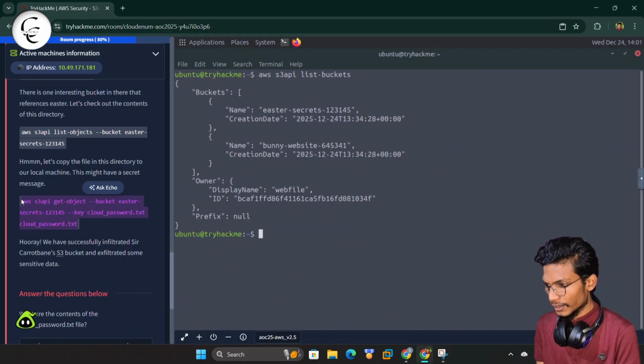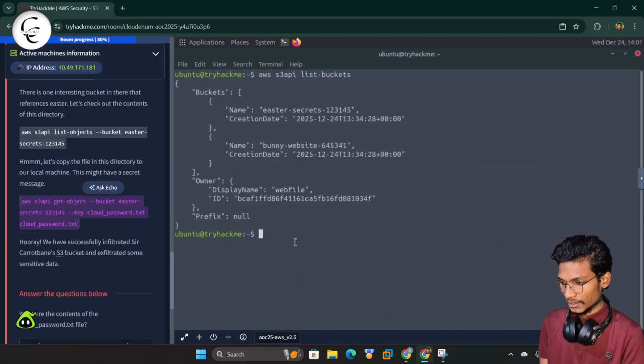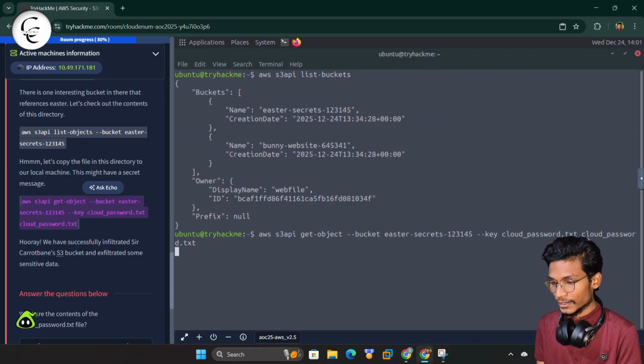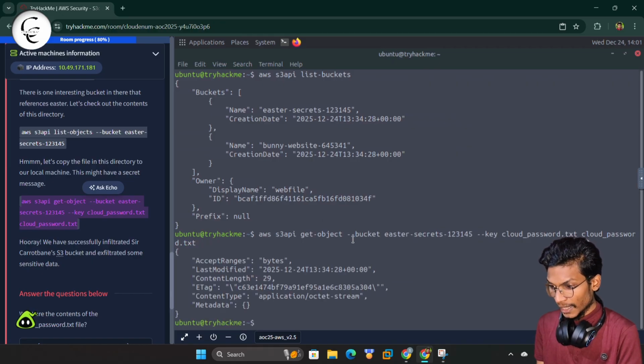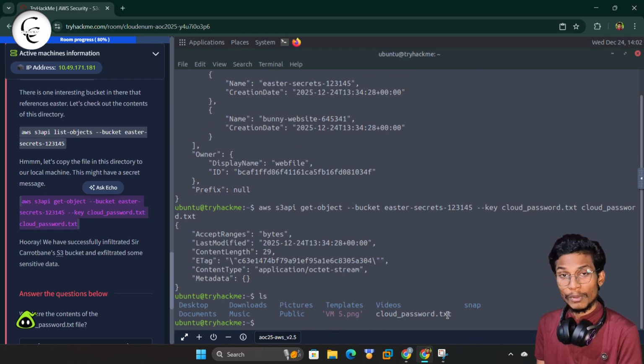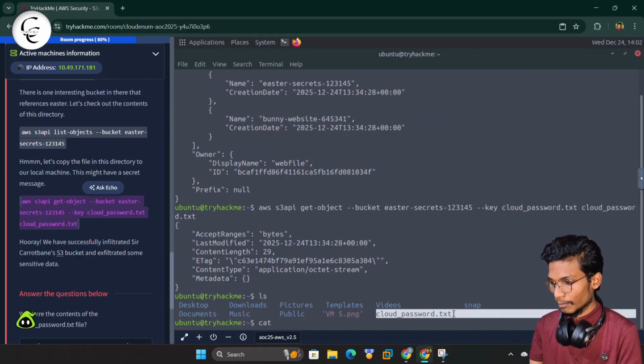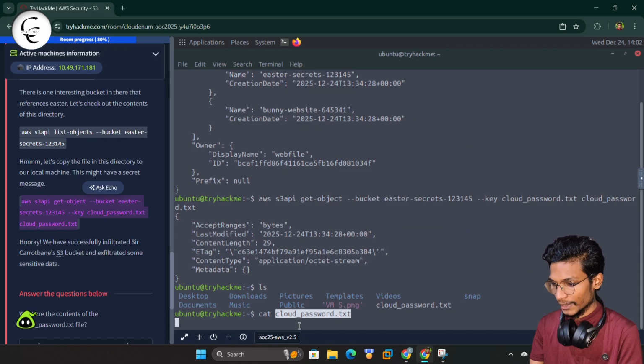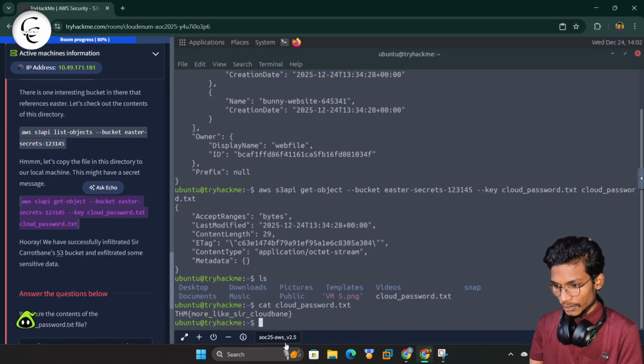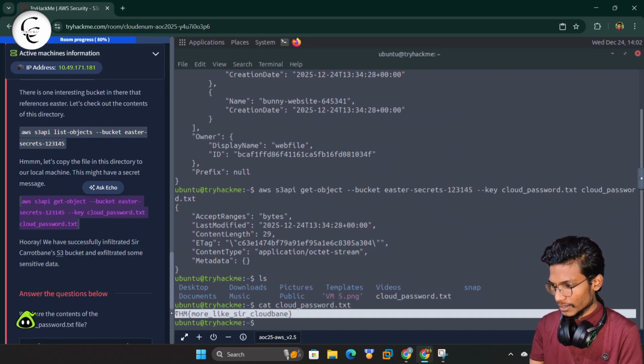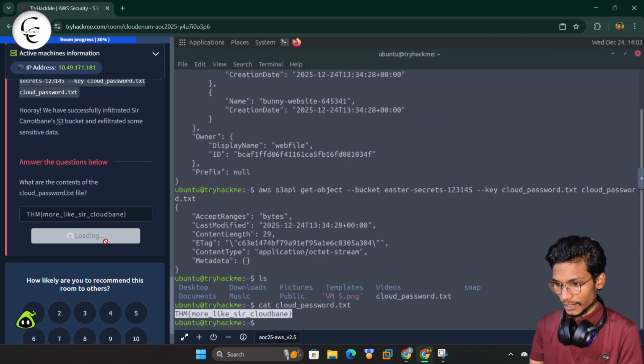Okay, we will try to save that file to our system and then we can get access to it. With the ls you can check that cloudpassword.txt is now on our own system. Now we will use the cat command to access the cloudpassword.txt. We'll paste that here and give enter. Here you can see we got the flag. I will simply copy this flag from here, paste it and check.